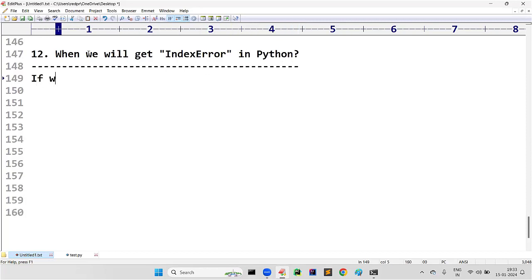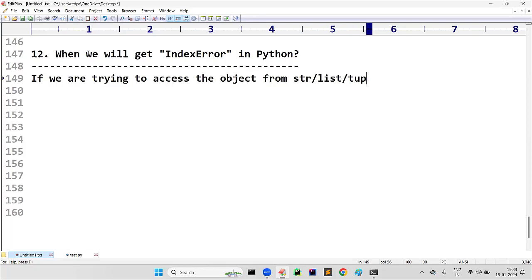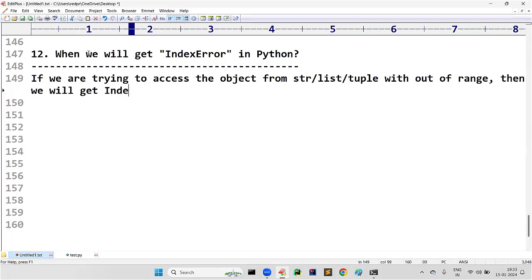If we are trying to access an element or object from a string, list, or tuple with an index out of range, then we will get an index error.